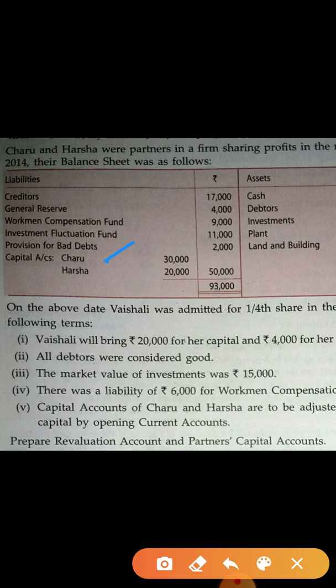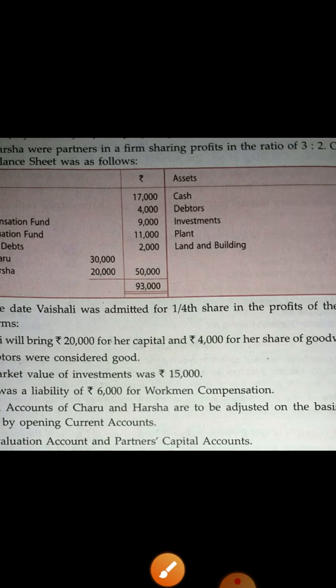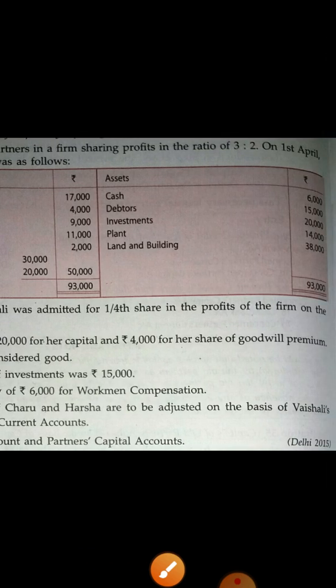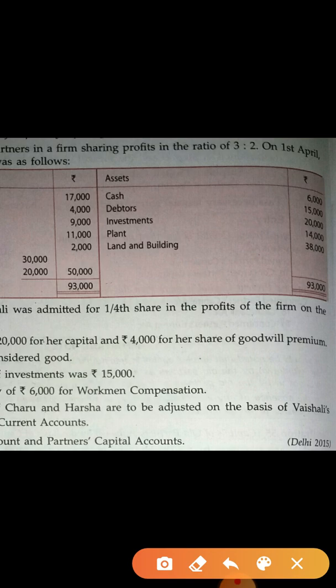Now look at the other one. Market value of investment was rupees 15,000, and the investment amount in the balance sheet is given as 20,000. See this amount, children.